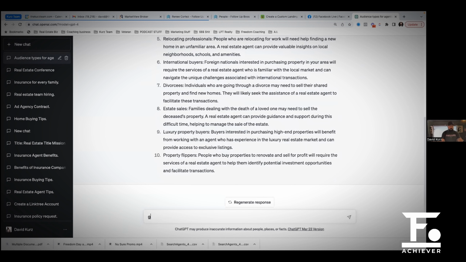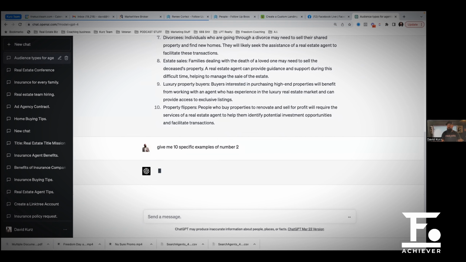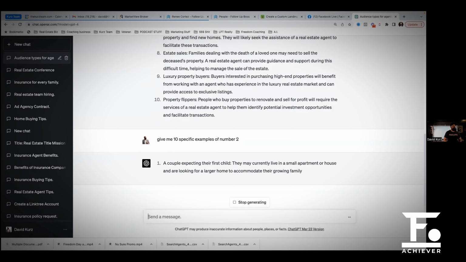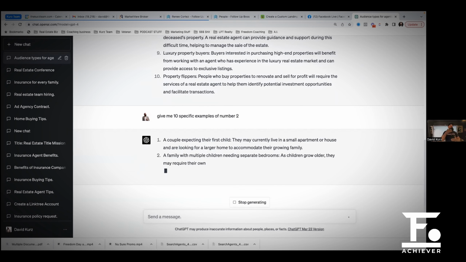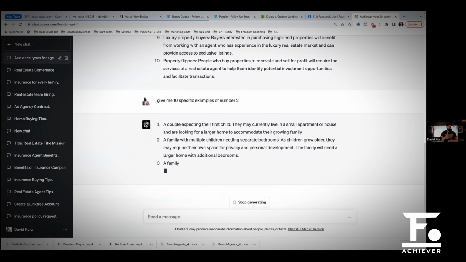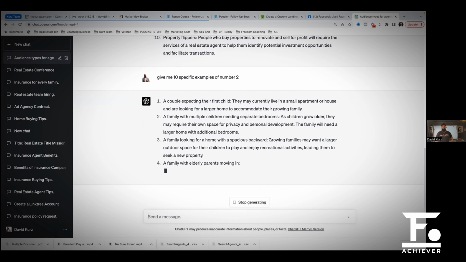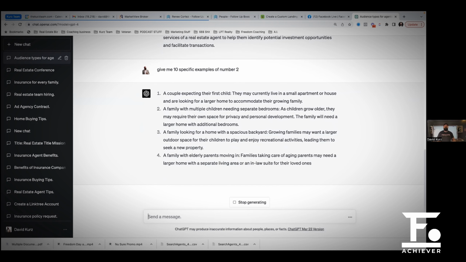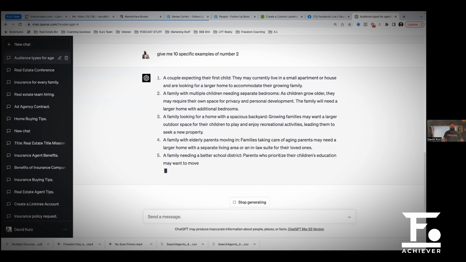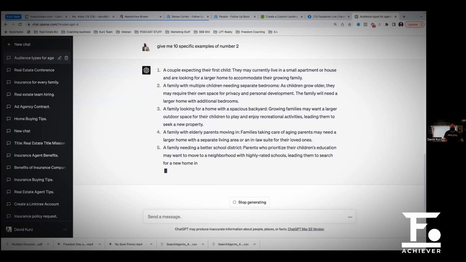And we're going to say, give me 10 specific examples of number 2. Again, prompt engineering, right? What are we doing? We're using the next prompt to feed from the previous prompt. So you create one and create another one and create another one to keep feeding, okay? This is going to help us narrow down the type of growing families that exist.